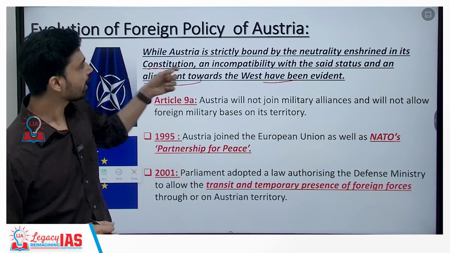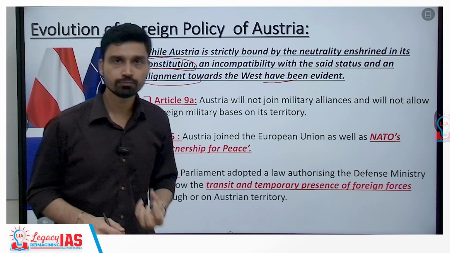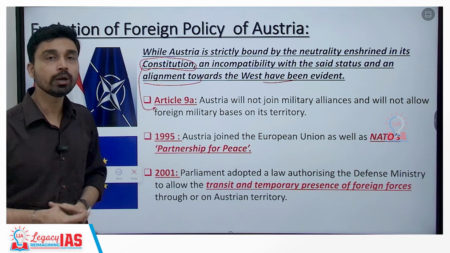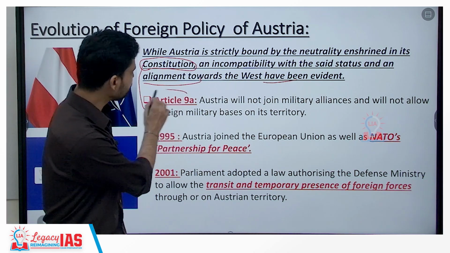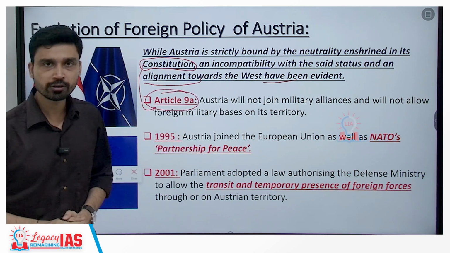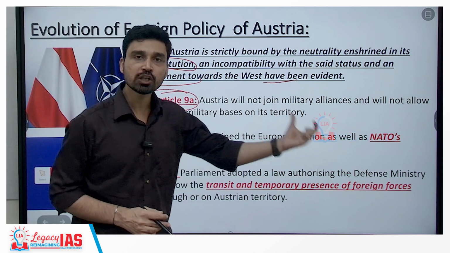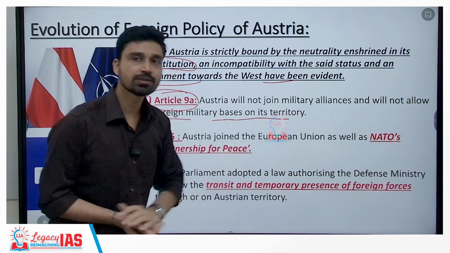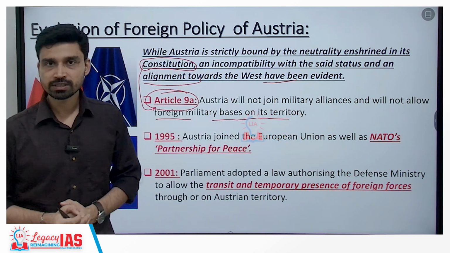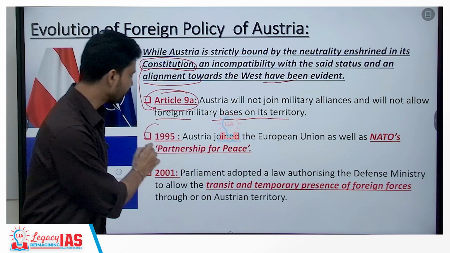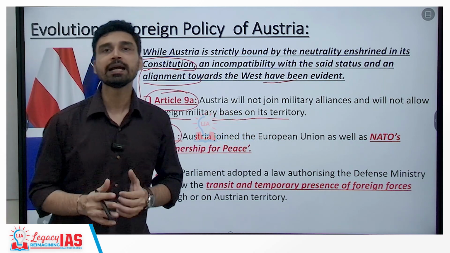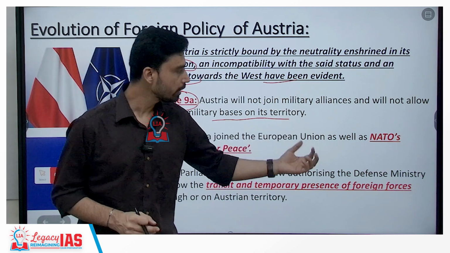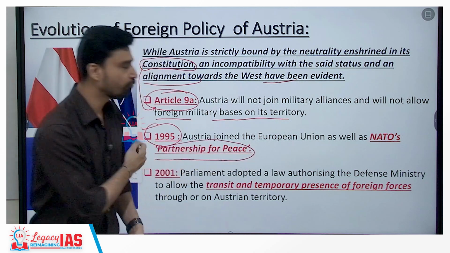So, when you talk about neutrality, it has not only been a diplomatic formula for Austria; it was so important that it was included in the constitution, specifically mentioned in Article 9A of the Austrian constitution, where it says that the country will not join any military alliances and will not allow foreign military bases on its territory. However, as we have discussed, a lot of changes have happened since then, and the first such change was noticed in 1995, 4 years after the end of the Cold War. Austria joined the EU, that is the European Union, as well as NATO's Partnership for Peace program.